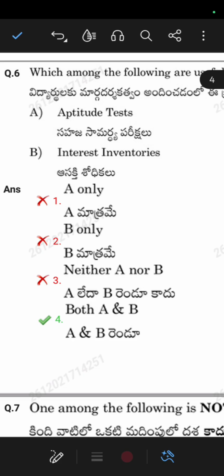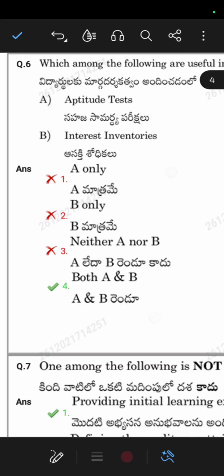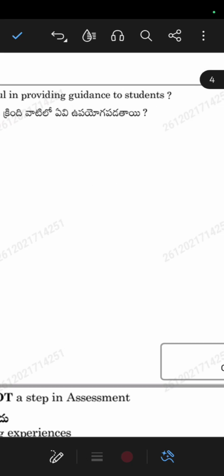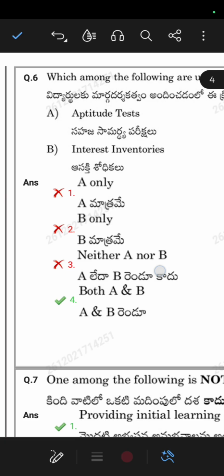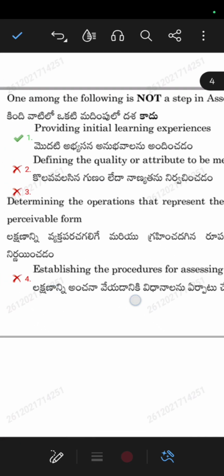Interest inventories: the student is thinking of any new invention, like in science or mathematics. So here their interest is considered. The options: first, A only; second, B only; third, neither A nor B; fourth, both A and B. The question asked about providing guidance to the students, so the correct option is both A and B. Aptitude test and interest inventories are both correct. Now let us go to the next question.